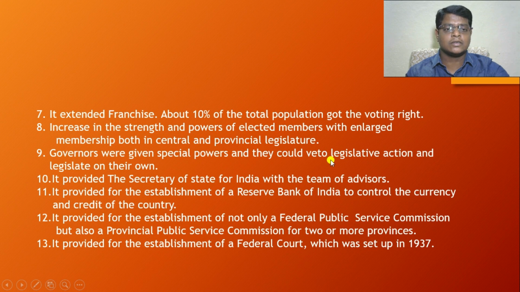The legislature sends all the bills to the governor for his approval. Only after the approval of the governor did the bills become laws. At that time the governor may reject the bill, may veto the bill. Instead of rejection, he may formulate laws in his own manner. This is the clarification about the veto powers.